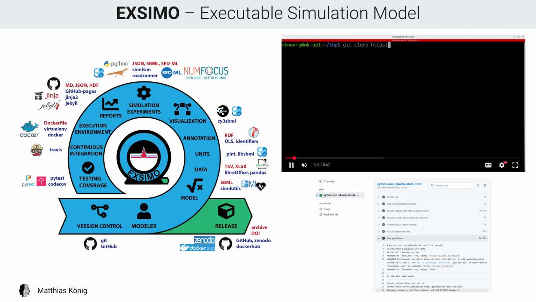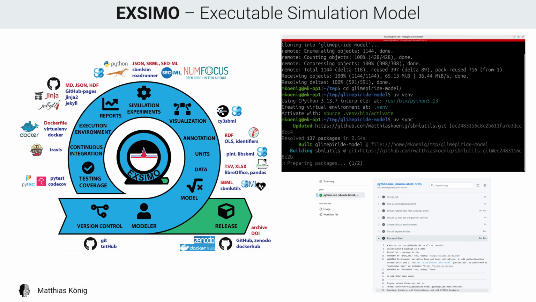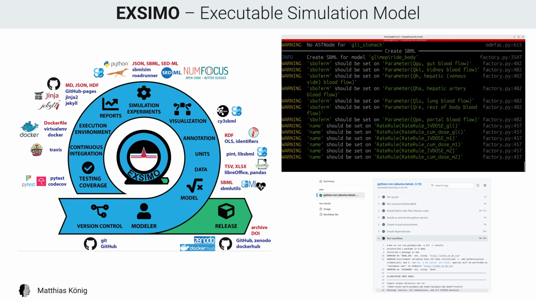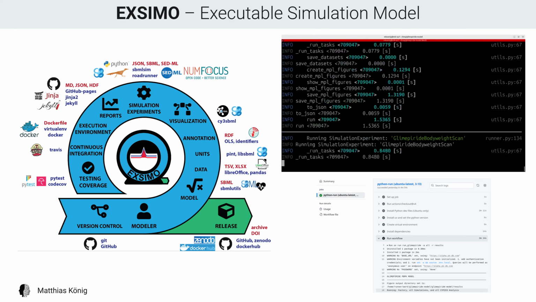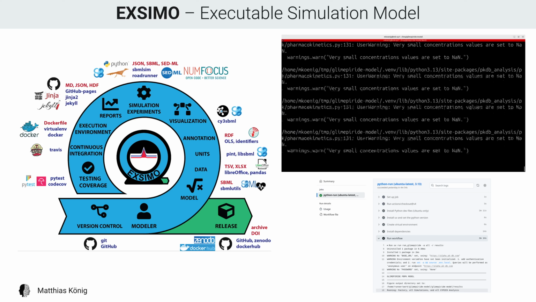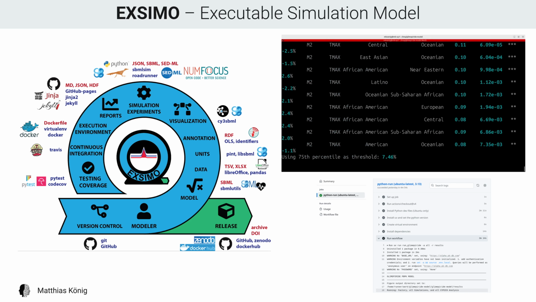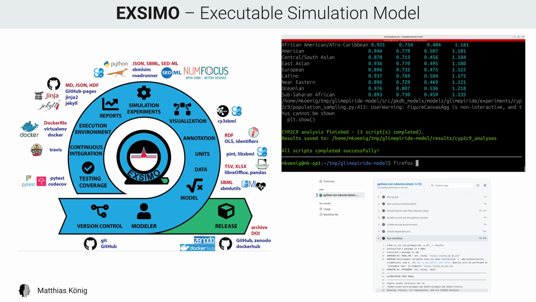Around the core standards, we build workflows for reproducibility called EXSIMO, Executable Simulation Model. The idea: combine model, data, and code with an execution environment so analysis can be run automatically. Core elements are models, data, and code for the computational analysis, automated tests to verify correctness, and an automation layer for continuous execution and validation. Within the executable simulation model, we integrate version control, annotations, unit handling, CI/CD, and reporting of the results.